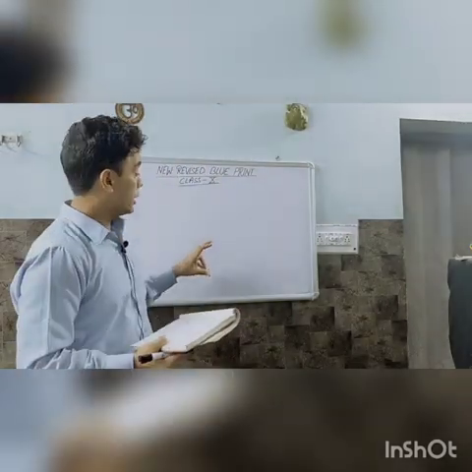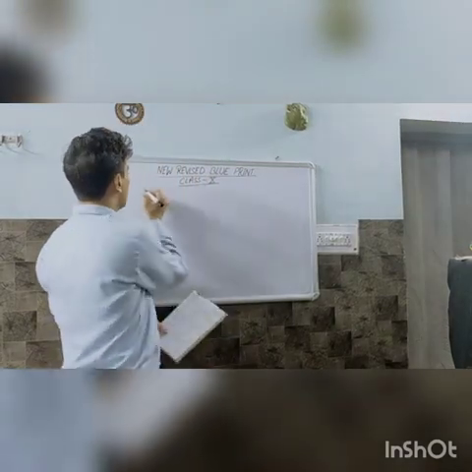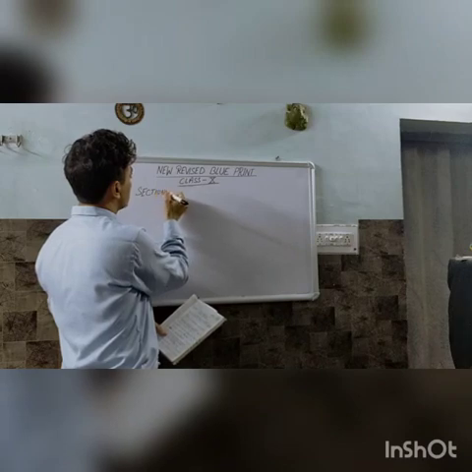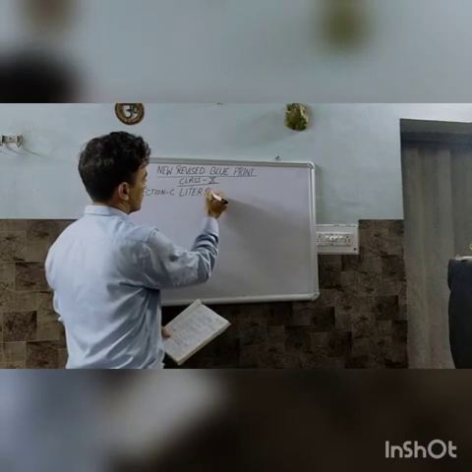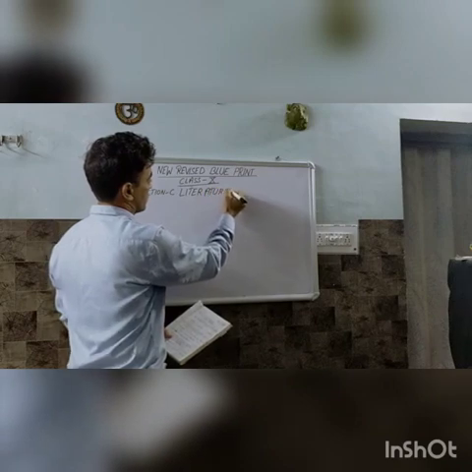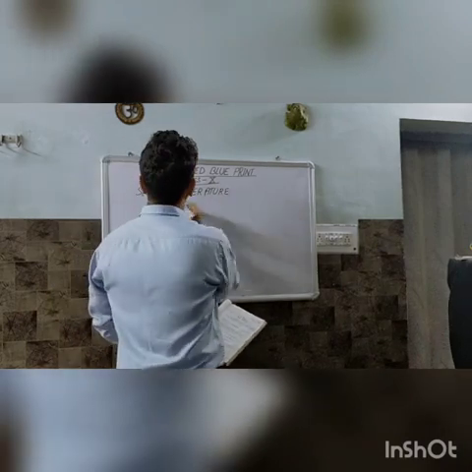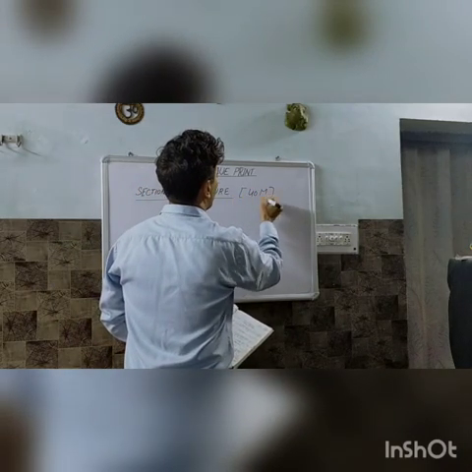And the literature portion used to be of 30 marks, but now section C, literature, is of 40 marks.